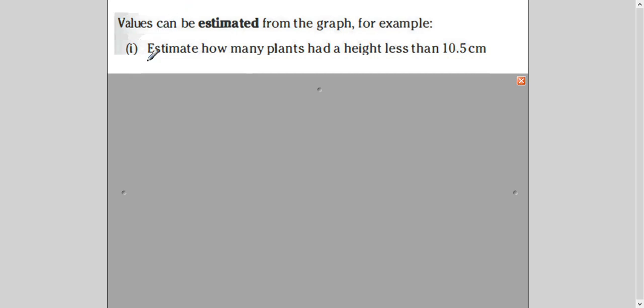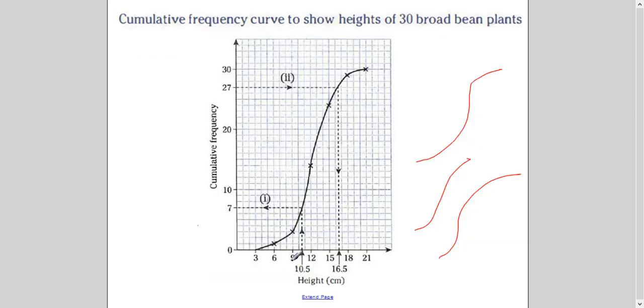Now let's see, from the given graph, I have to find out, or I have to estimate how many plants had a height less than 10.5 centimeter. So this is representing centimeter. I will go and see at 10.5, what is the value? 7 plants. So I will say 7 plants have height less than 10.5. So this is the part of it, right?